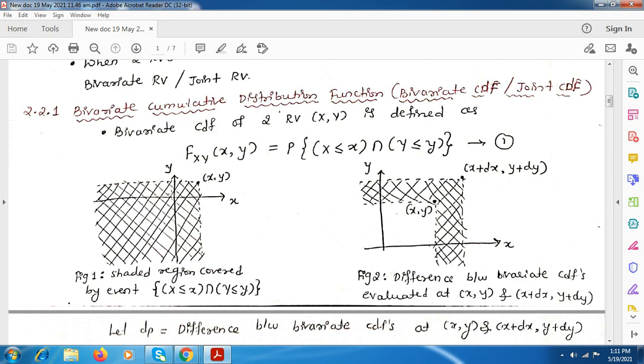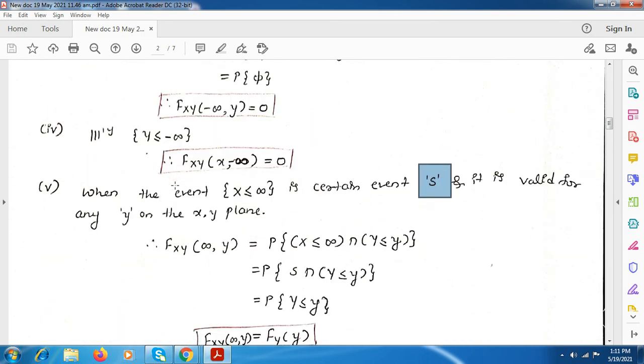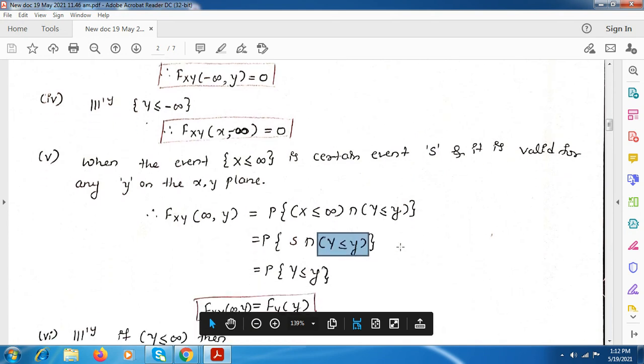So it is an event which takes on any value from this y-axis, which means it covers all the area of x less than or equal to infinity. So we represent it as S, and here y is kept as it is, that is y less than or equal to y.